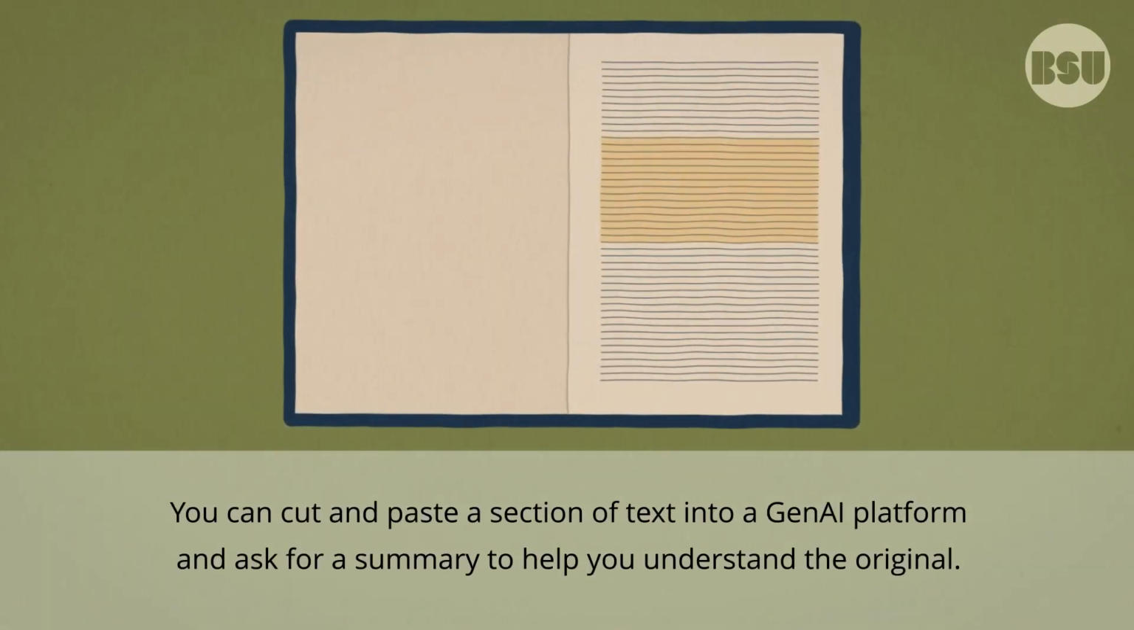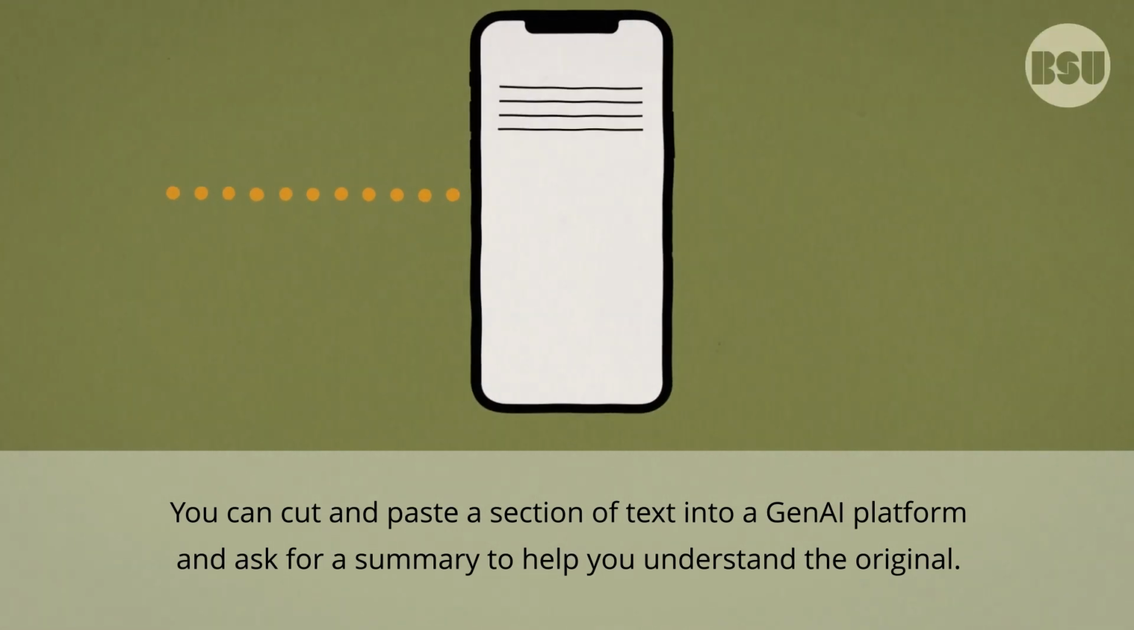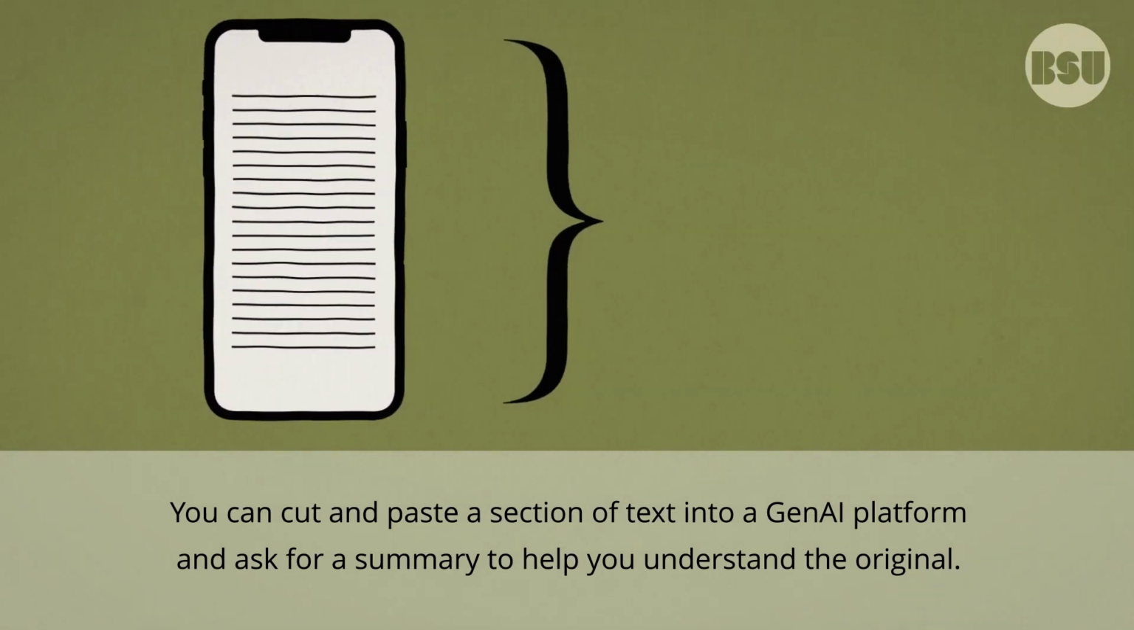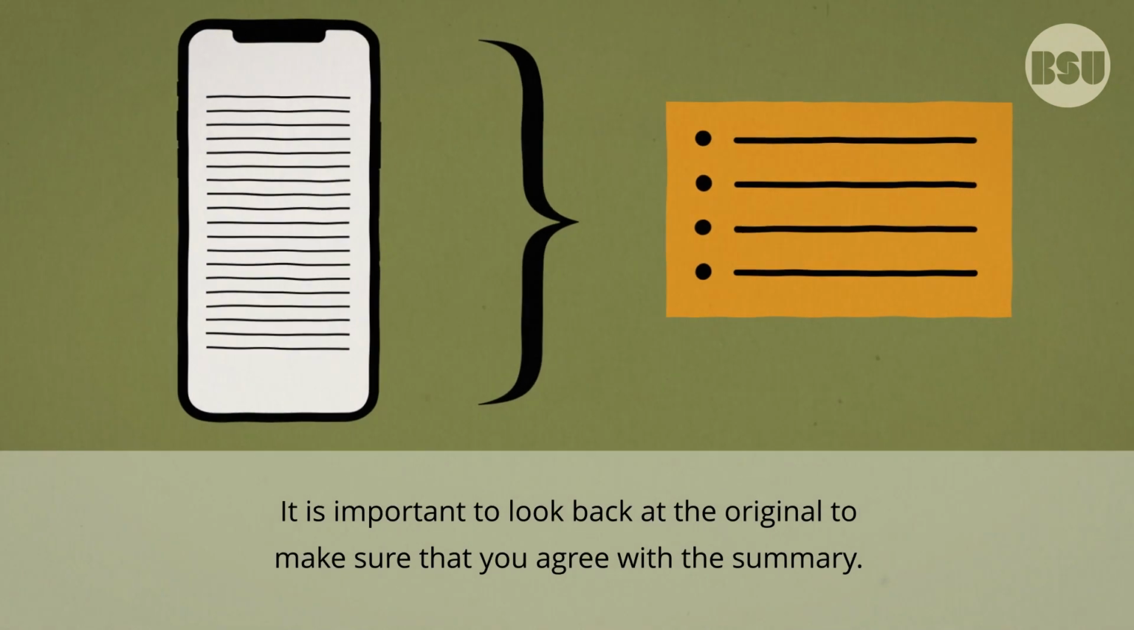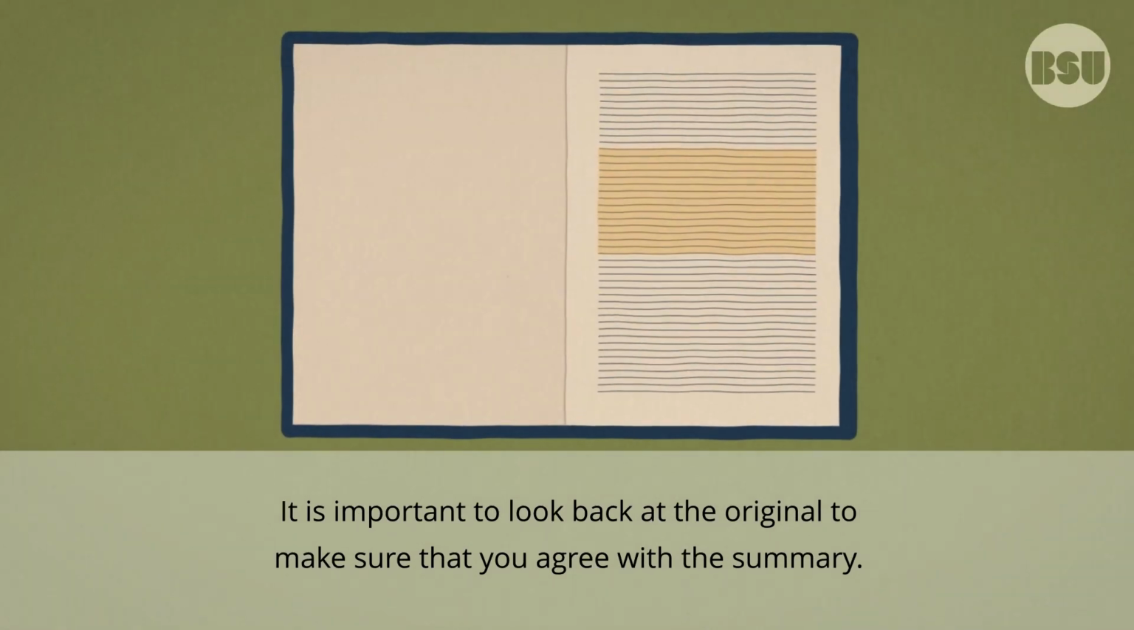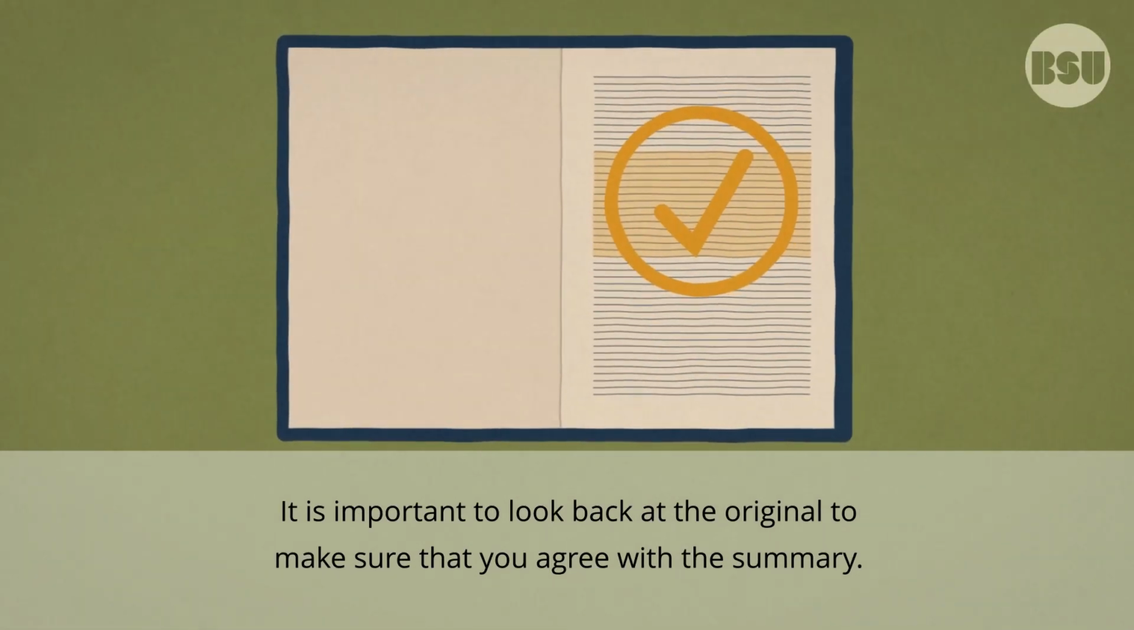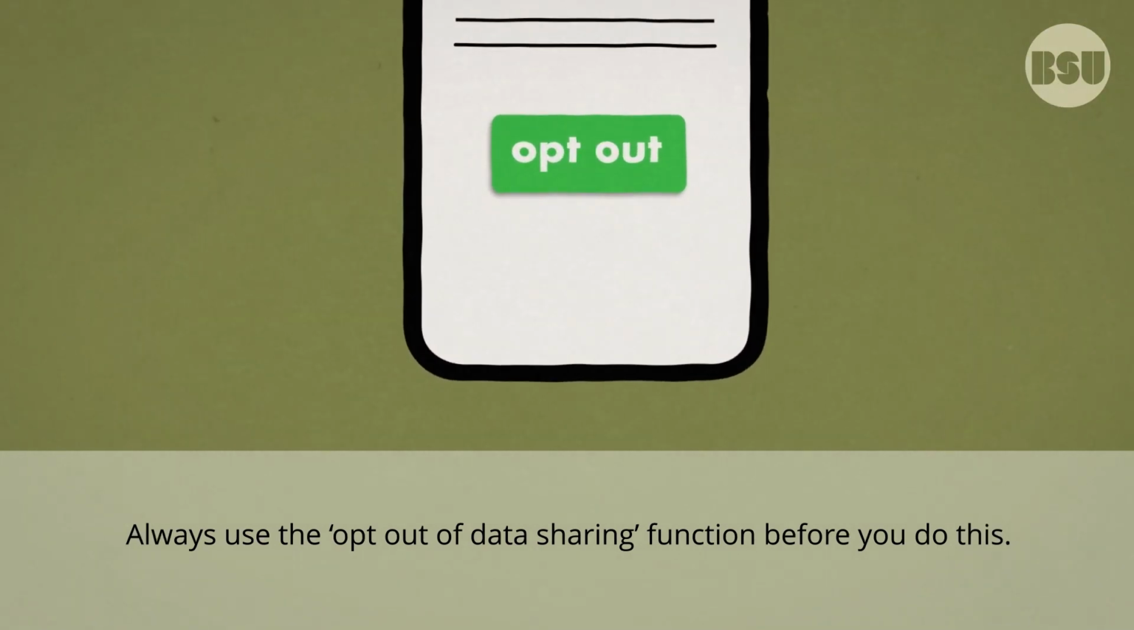Reading. You can cut and paste a section of text into a GenAI platform and ask for a summary to help you understand the original. It is important to look back at the original to make sure that you agree with the summary. Always use the opt-out of data sharing function before you do this.